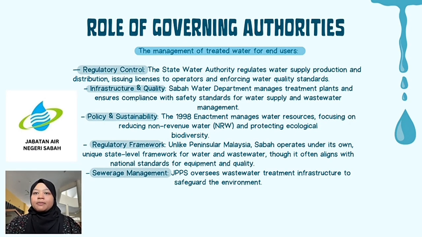Role of governing authorities. The Sabah Water Department, Jabatan Air Negeri Sabah or JANS, is the primary state authority responsible for the end-to-end management of treated water in Sabah. JANS ensures continuous and safe water supply to users by treating raw water from rivers or dams to meet high standards and distributing clean water to residential, commercial and industrial areas. JANS is also responsible for monitoring water quality regularly and managing water pressure and supply consistency.